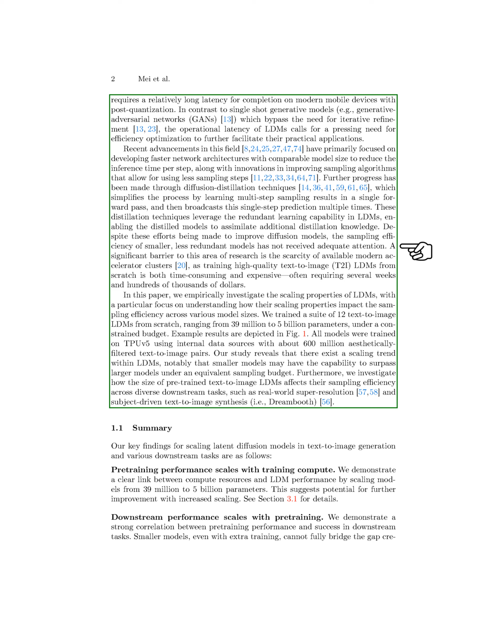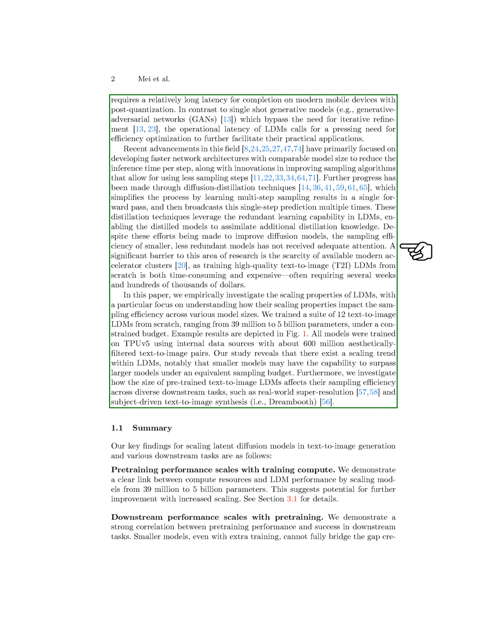Despite efforts to enhance diffusion models, smaller and less redundant models' sampling efficiency has not been thoroughly studied. One challenge is the lack of modern accelerator clusters for training high-quality LDMs from scratch, which can be time-consuming and expensive. In our study, we investigated how the scaling properties of LDMs affect sampling efficiency across different model sizes. We trained 12 text-to-image LDMs with parameters ranging from 39 million to 5 billion under a constrained budget using TPU-v5 and internal data sources. Our findings show that smaller LDMs may outperform larger ones under the same sampling budget.